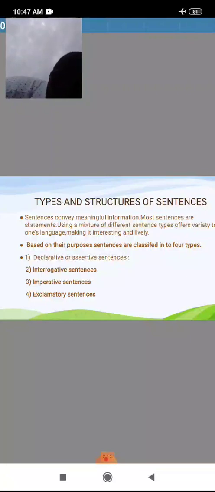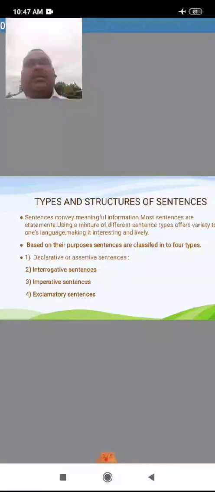First one is the declarative sentence. The declarative is also known as assertive. Both are the same.